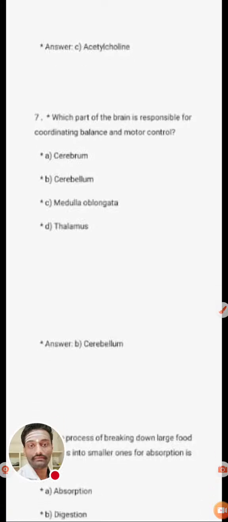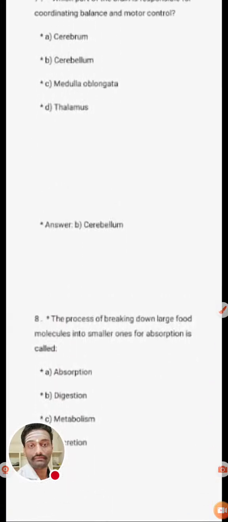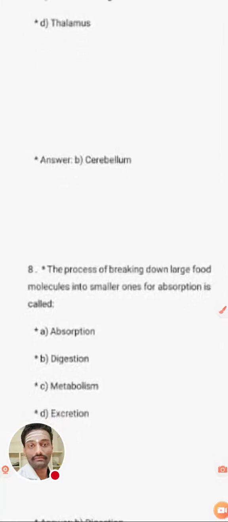Okay, next we are going to the 8th question. The process of digesting large food molecules into smaller ones for absorption is called. What is the process of breaking down large food molecules into smaller particles? Options: absorption, digestion, metabolism, and excretion. If you know the answer, tell me in the comments.